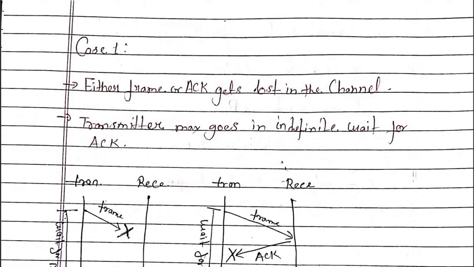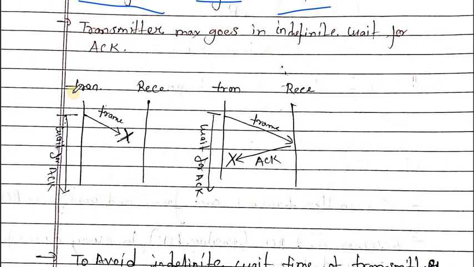In this case the chance of error is higher. In case 1, either the frame or the acknowledgement gets lost in the channel. Here there is a transmitter and a receiver.